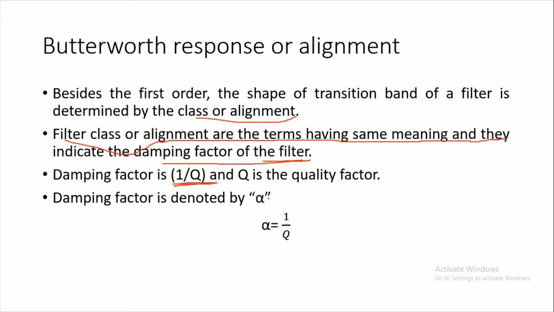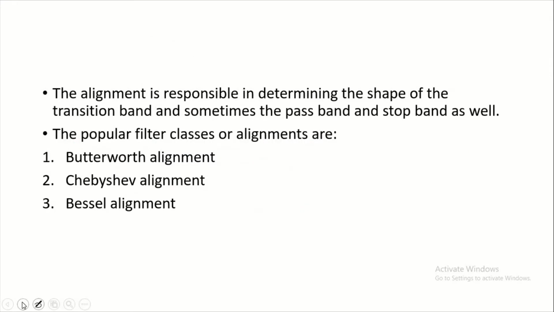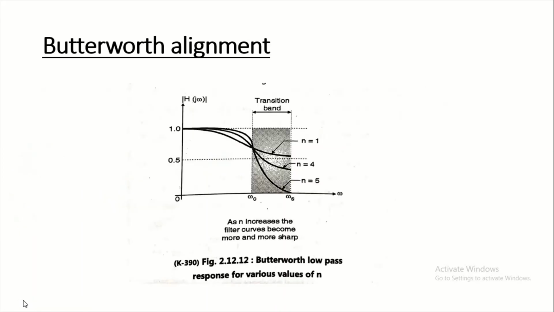So the damping factor is denoted as alpha, so alpha is equal to 1 by Q. The alignment is responsible in determining the shape of the transition band and sometimes the pass band and the stop band as well. There are three types of filter class or alignments, but we only discuss Butterworth alignment.